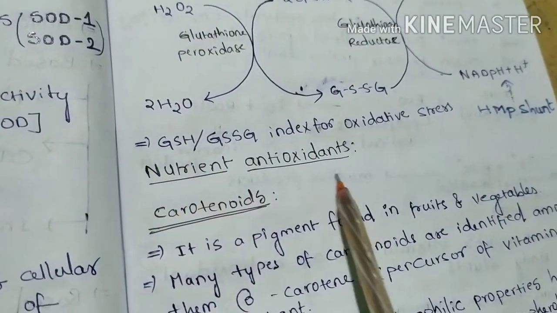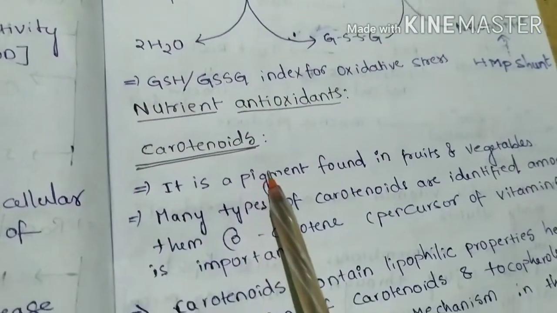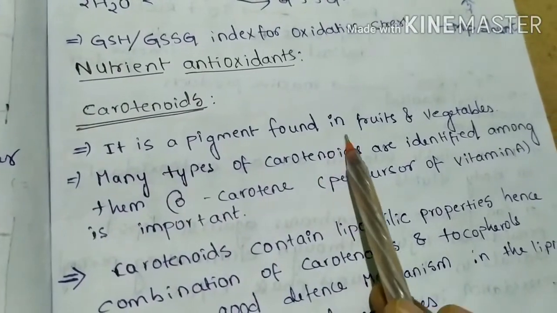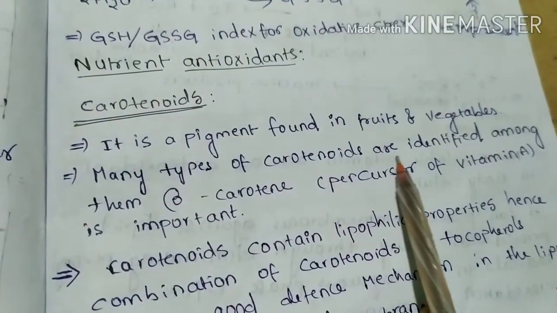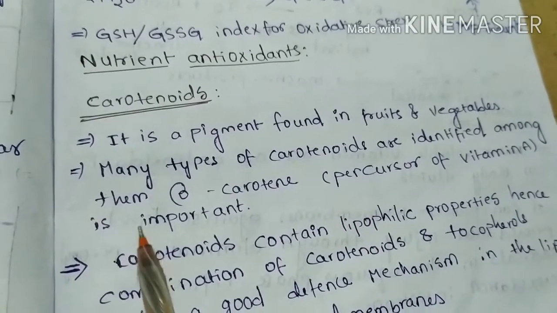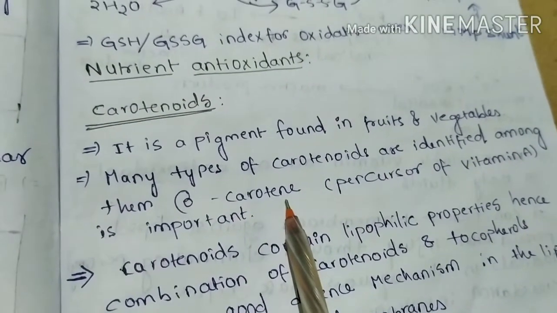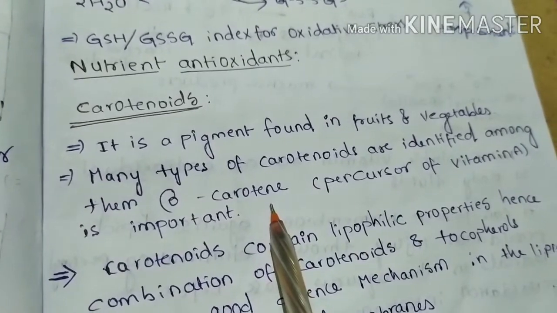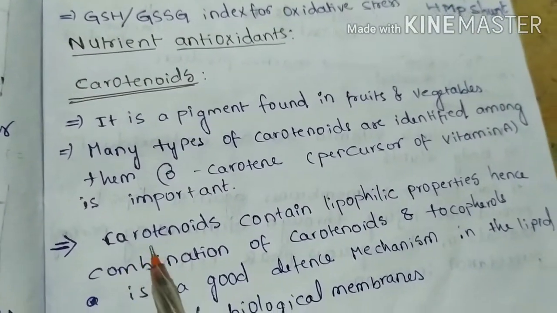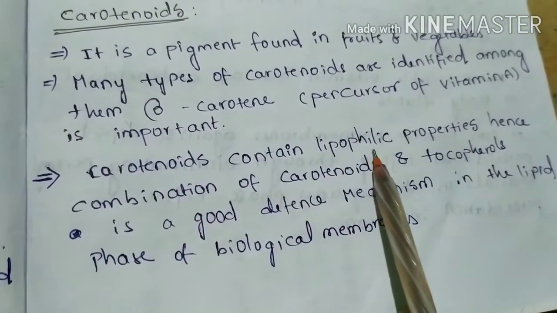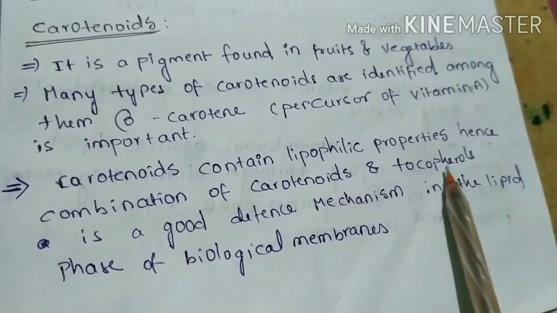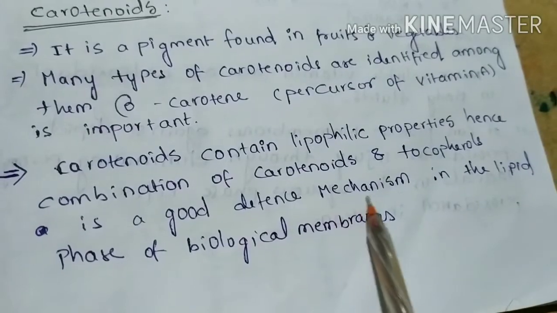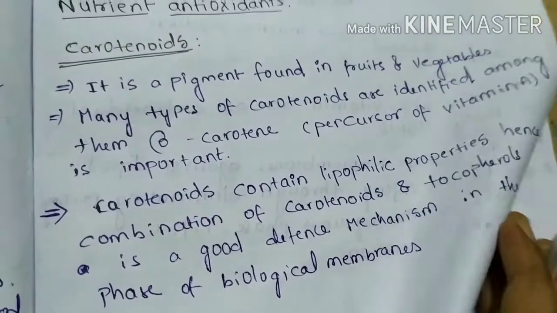Nutrient antioxidants, which include carotenoids. They are pigments found in fruits and vegetables. Many types of carotenoids are identified. Among them, beta carotene is the important carotenoid and it is a precursor form of vitamin A. Carotenoids have lipophilic properties, hence the combination of carotenoids and tocopherols is a good defense mechanism in the lipid phase of biological membranes.